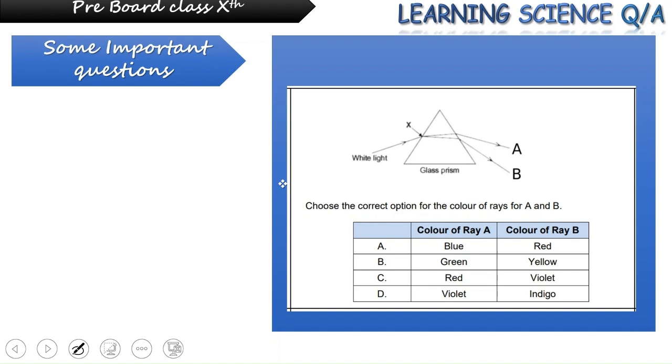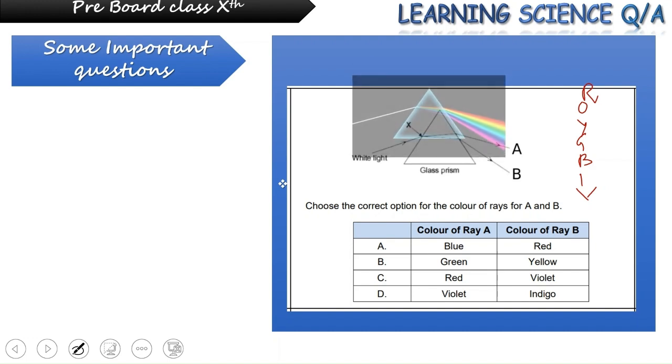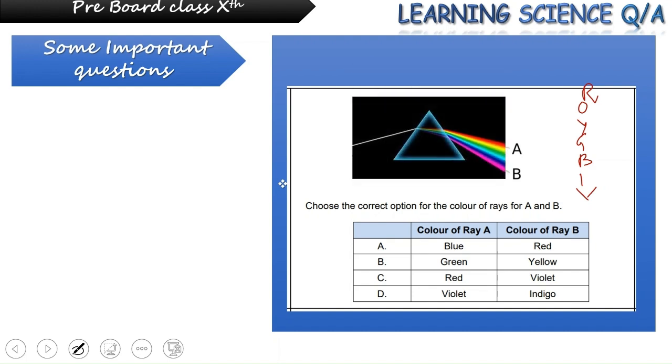Always remember the white light splits as VIBGYOR, which is a pattern of 7 colors in the order violet, indigo, blue, green, yellow, orange, red. So it is VIBGYOR, and this would be formed in this sequence. So our right option would be A would be red and B will give a violet color.